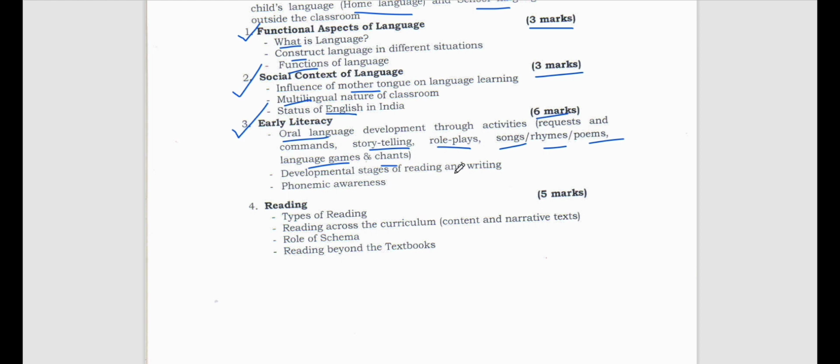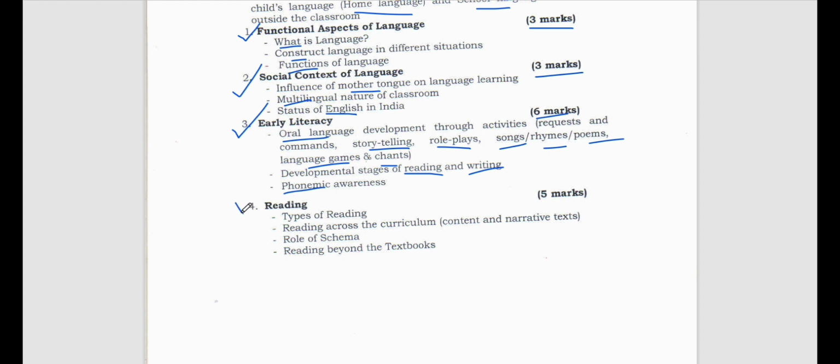Then developmental stages of reading and writing. What are the developmental stages of reading and writing? You know that there are 4 language skills: listening, speaking, reading, writing. Here they are talking about the developmental stages of reading and writing, that you have to keep in mind. Now, phonemic awareness. Whenever you hear the word phone, you should understand that it has something to do with sound. Phone means sound. Phonemic means related to sound, oral.